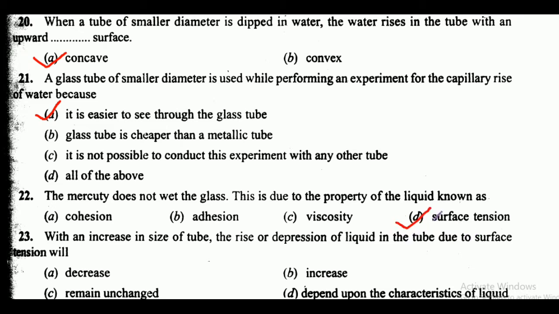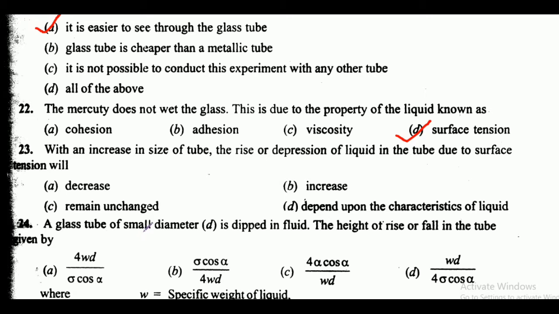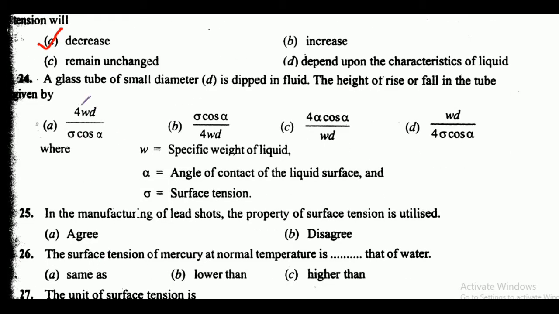Okay. Now next is question number 23. With an increase in size of tube, the rise or depression of liquid in the tube due to surface tension will, here friends, these are the options, and here correct answer is option A, that is decrease. With an increase in size of tube, the rise or depression of liquid in the tube due to surface tension will decrease.